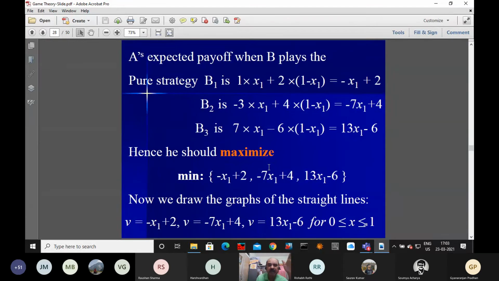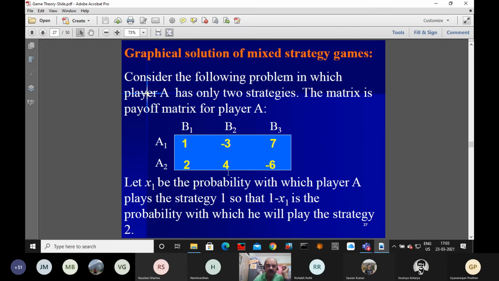The expected payoff when B plays his first strategy. So if B is playing his first strategy, B's first strategy is B1, second strategy is B2, third strategy is B3. So this will be 1 into x1 plus 2 into 1 minus x1.